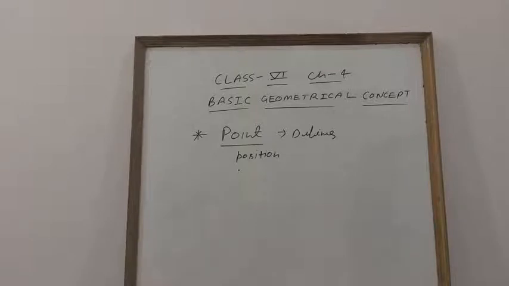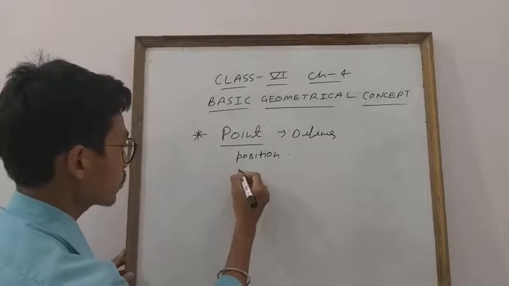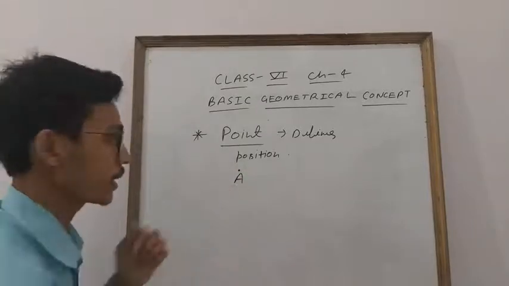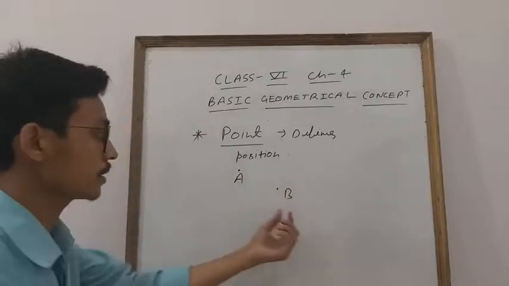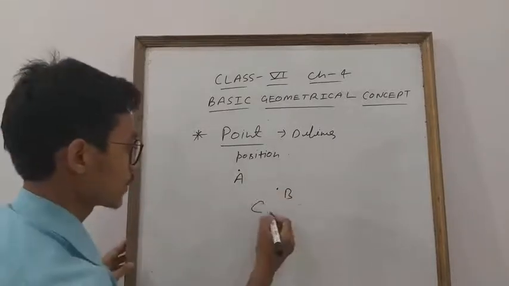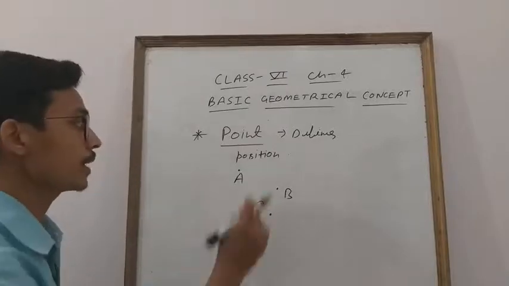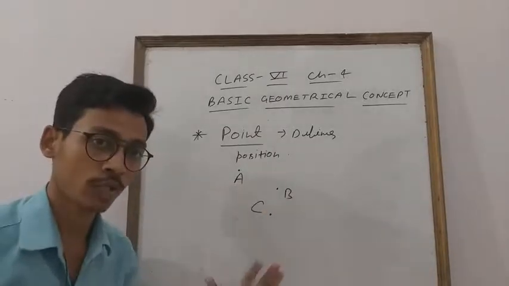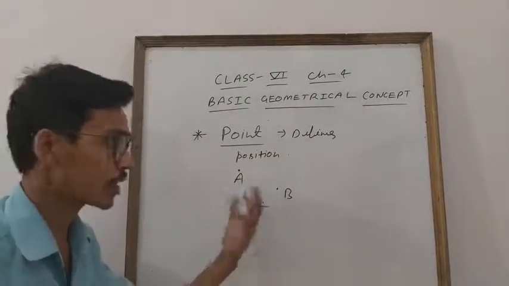Now, if I mark A, this is point A, student. So this is the position of point A. If I mark B like that, this is the position of B. C here. This is the position of C. Simply, point means a point defines position. It identifies where the position is.